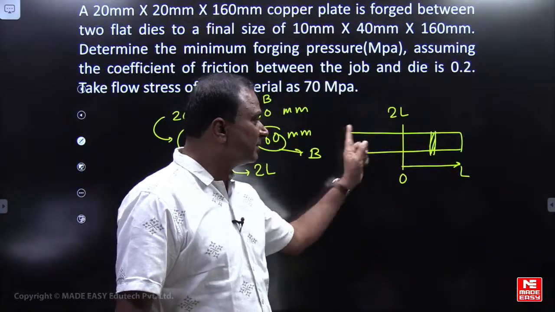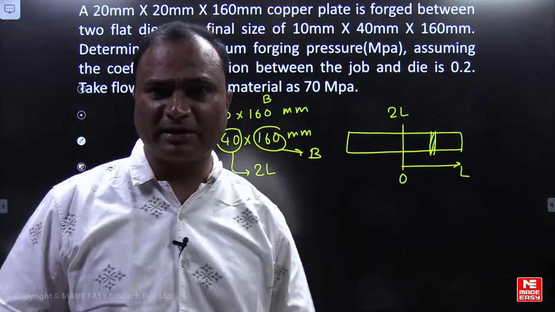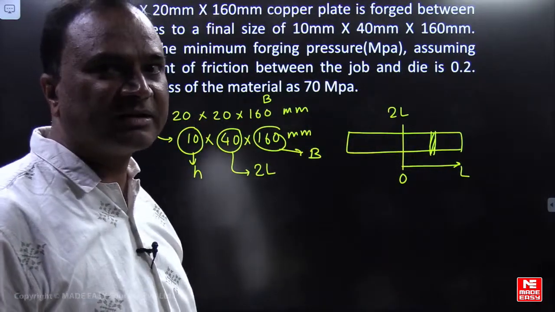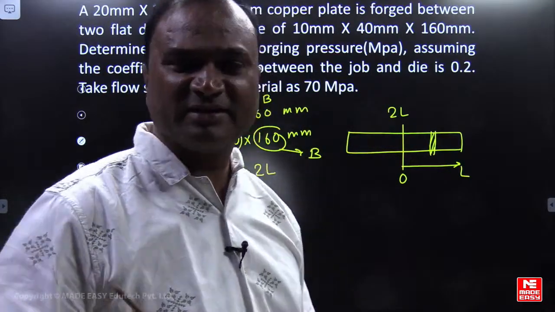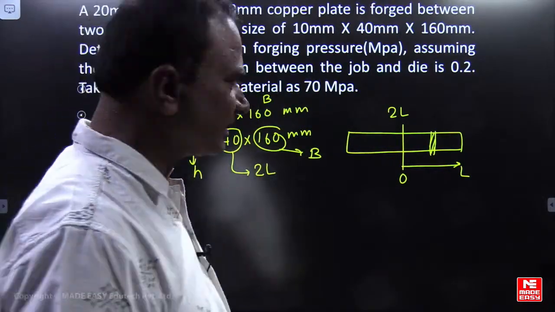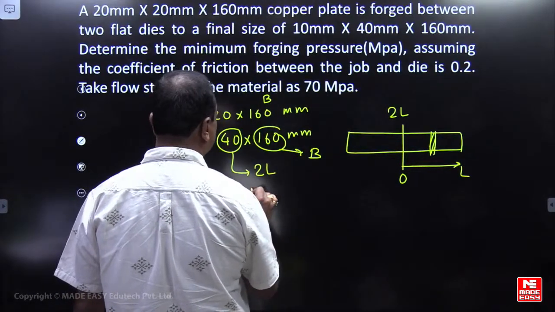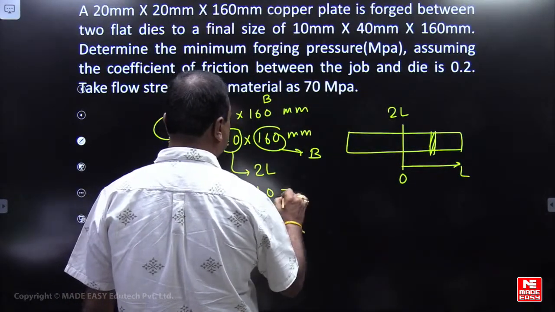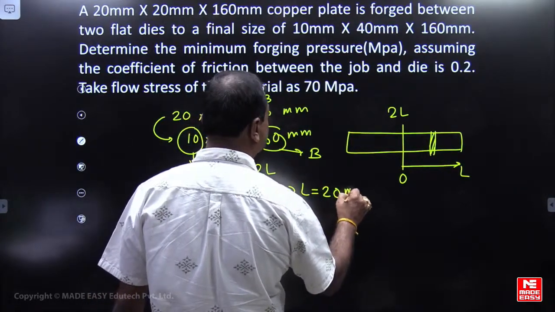Then it is a mirror image, symmetry, that's why we are multiplying with 2 times. So that's why total length we are assuming as 2L. For easy analysis we can consider. Okay, 2L. So 2L will be equal to 40, right? From here, L will be equal to 20 mm.